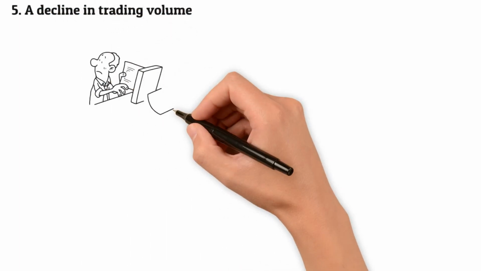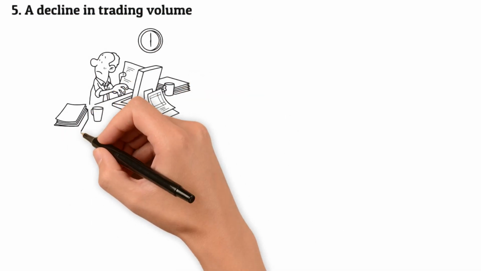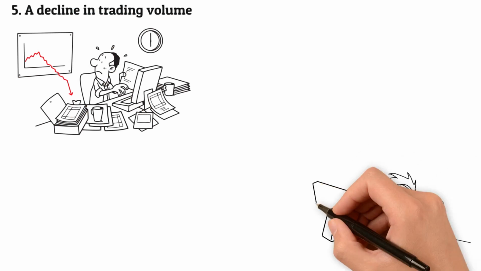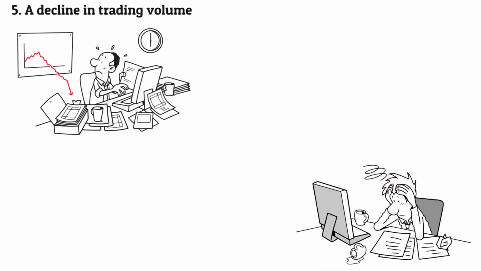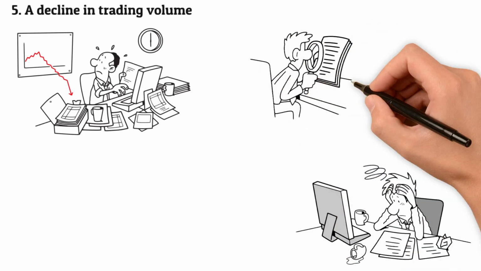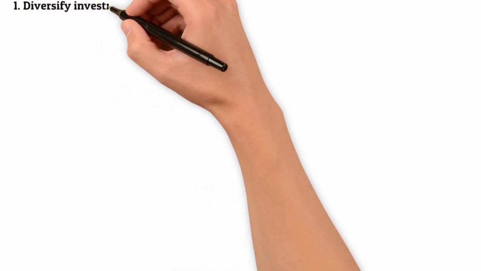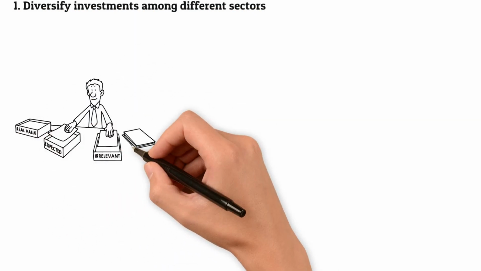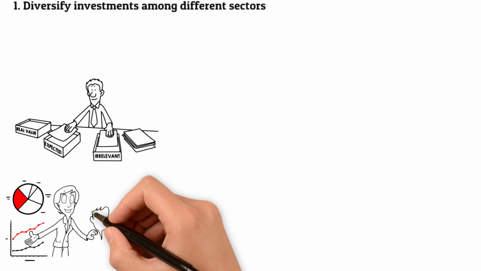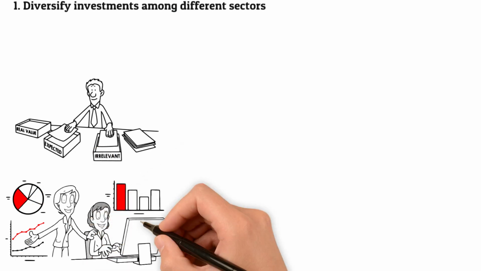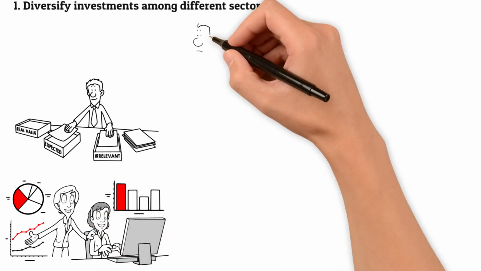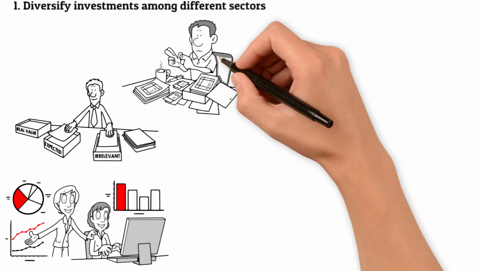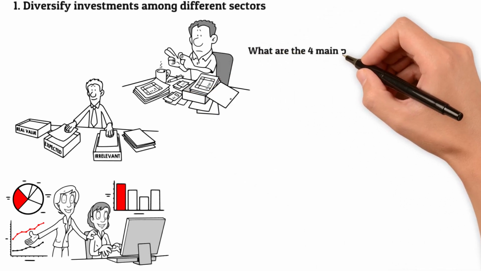Strategies for investors to use when stocks see a drop in their value. If a company's stocks see a drop, it can be difficult to know how best to respond. Investors may be able to use the following strategies when stock prices decrease. 1. Diversify investments among different sectors and industries by investing in both public and private markets, as well as different regions of the world. Diversify investments among different classes of securities. Invest in companies exhibiting special qualities or characteristics, i.e., attractive yield, low volatility.